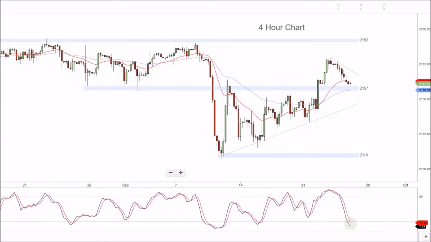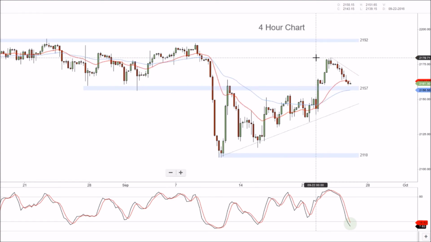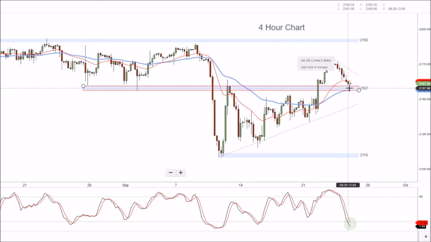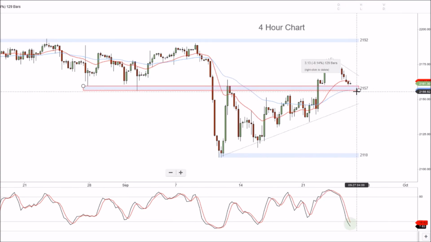Okay, let's take a look at the S&P 500. We saw that failure not long ago, and then we've been building higher lows from there. Price did contract for a little while until the interest rate announcement came out, and then we basically headed higher from there to the 2170, 2180 zones. We've been backing off a bit from there, and we may be looking potentially to find some support at 2157. Price is in oversold territory now, so we do expect that to hold up.